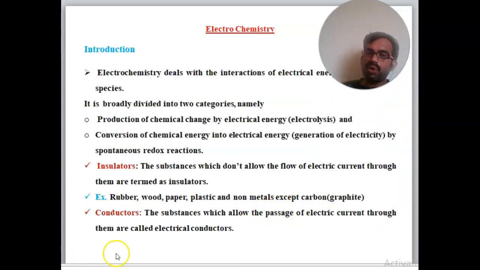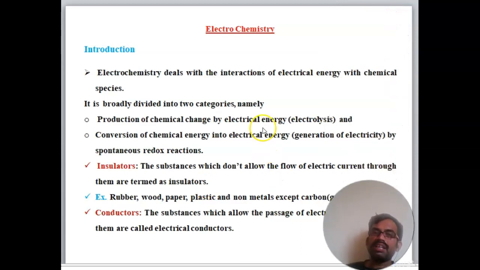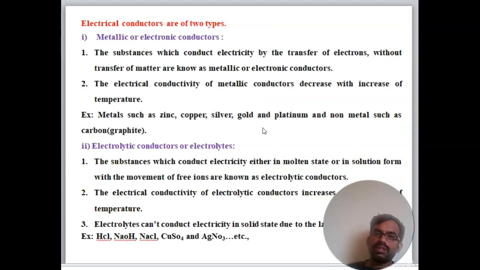Now we can see what a conductor is. The substances which allow the passage of electrical current through them are called electrical conductors. Electrical conductors are mainly two types. One is the metallic or electronic conductors. The second one is the electrolytic conductors or electrolytes.